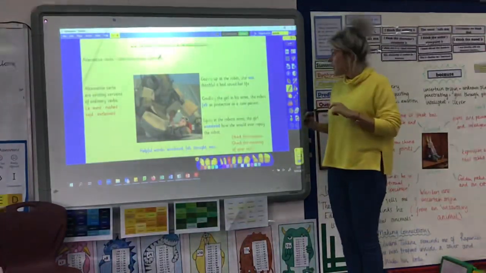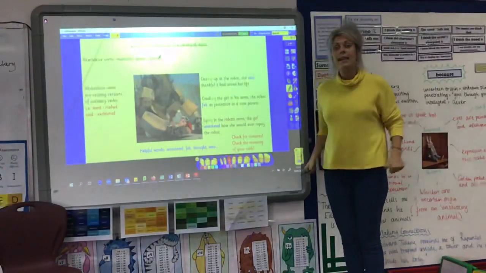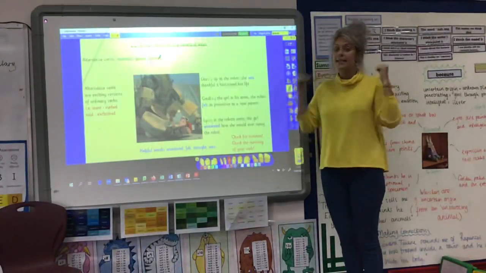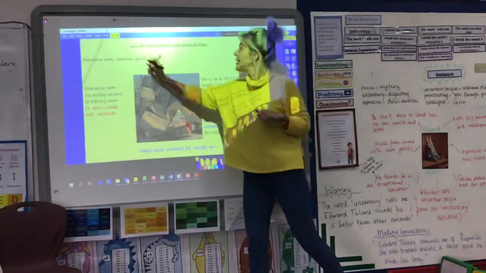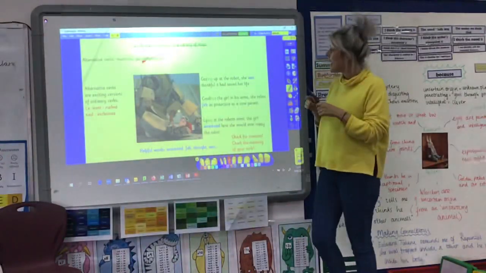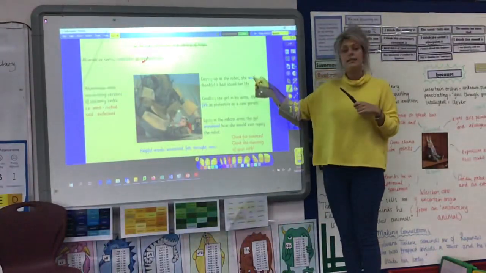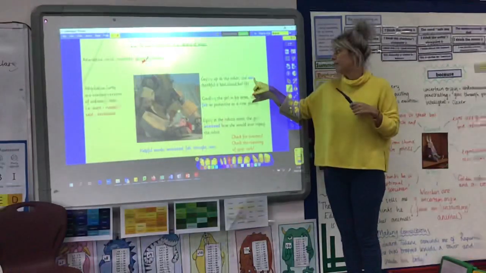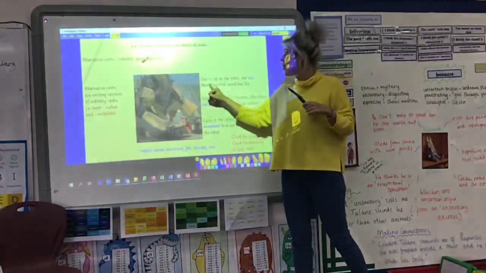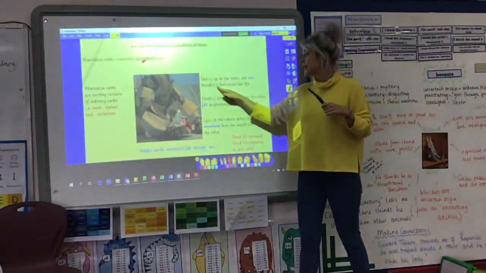Now, when we start a sentence with an alternative verb, even though we are writing in the past, we don't end with ed. So here the verb is gazed, but here it is gazing. We still have the past tense, the simple past, in our second verb. So gazing up at the robot, comma, she was thankful it had saved her life.